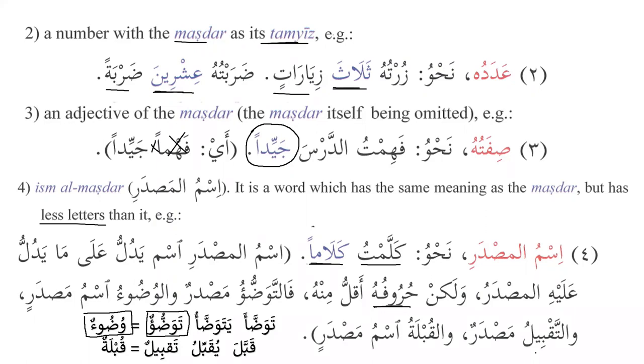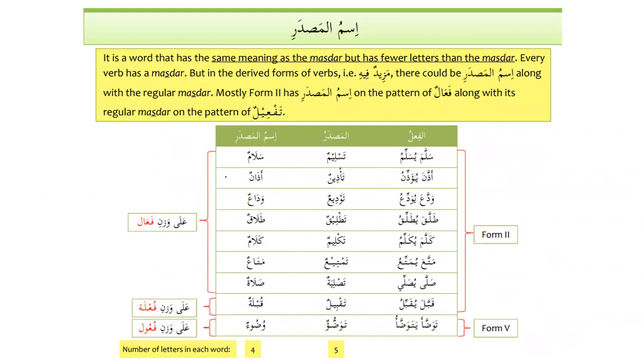And similarly, taqbil is masdar and qublatu is ism al-masdar. For example, qabbala yuqabbilu taqbilan, kissing, and then we have qublatun, which is the masdar used instead of taqbilun. Taqbilun is also used. However, if you want to use ism al-masdar, and it is used as well, it will be qublatun. So this is what we call ism al-masdar, and here we have more examples of ism al-masdar.